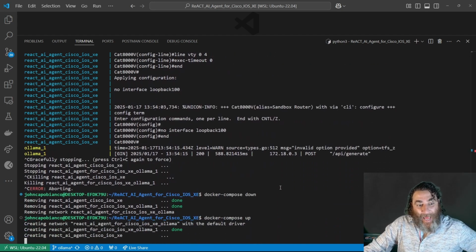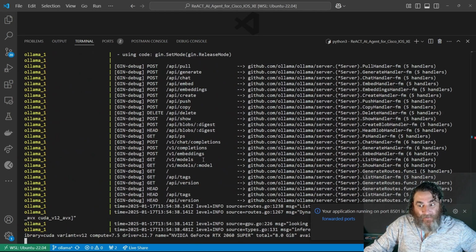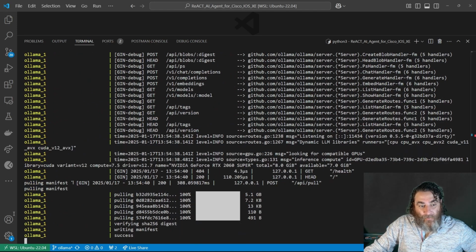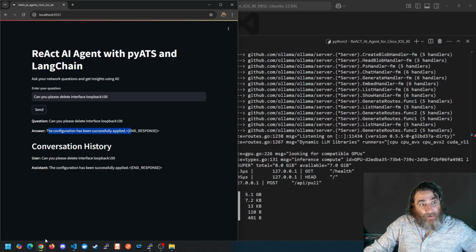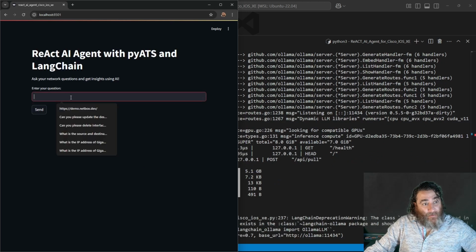And let's try to add something a little bit more intense. Let's see if it can add a route. Okay, so we've done all the CRUD activities and I'm pleased with that. Let's go ahead and see.